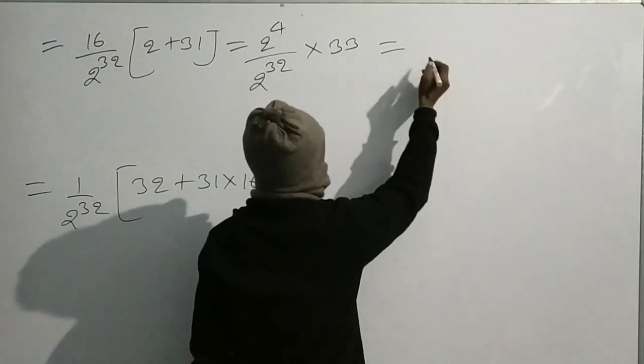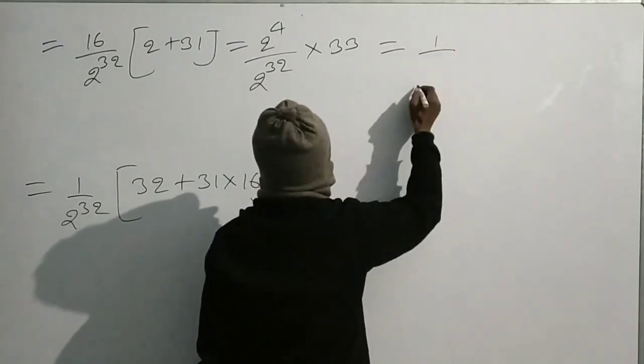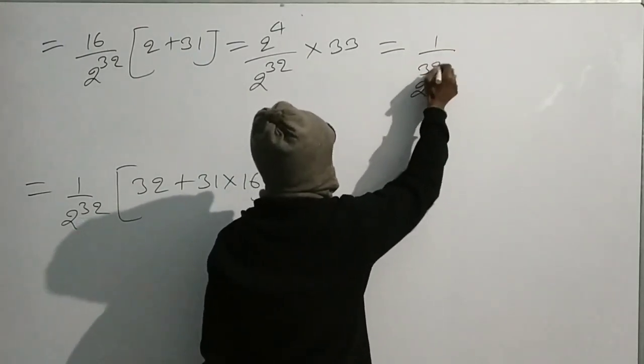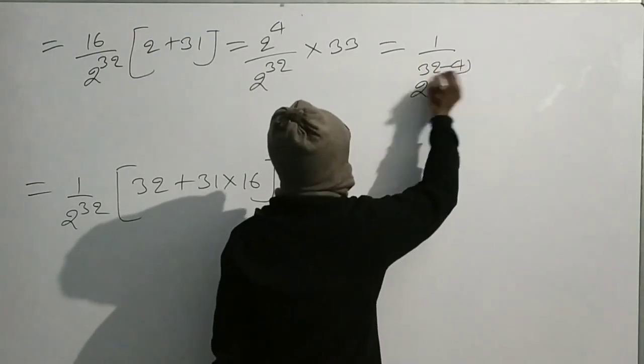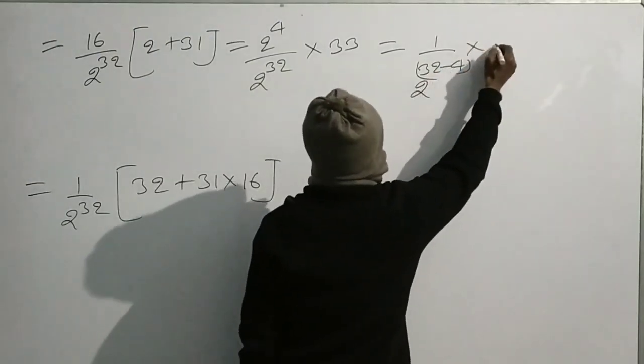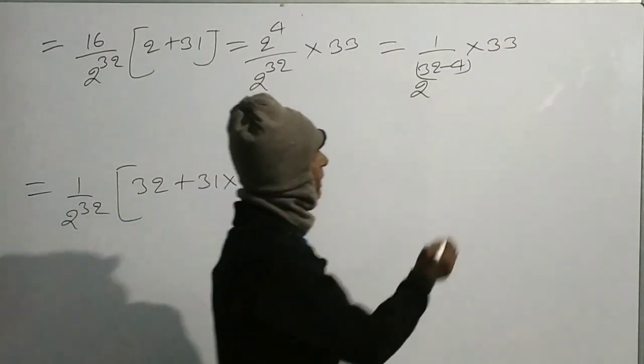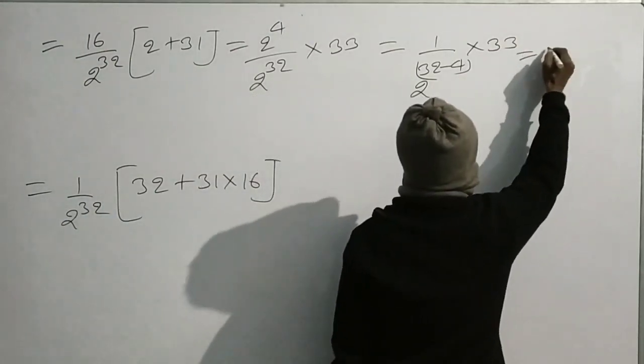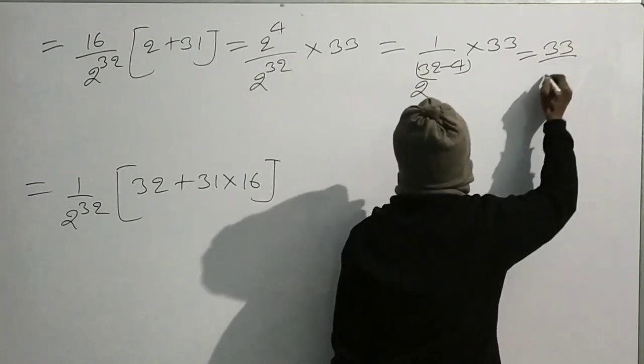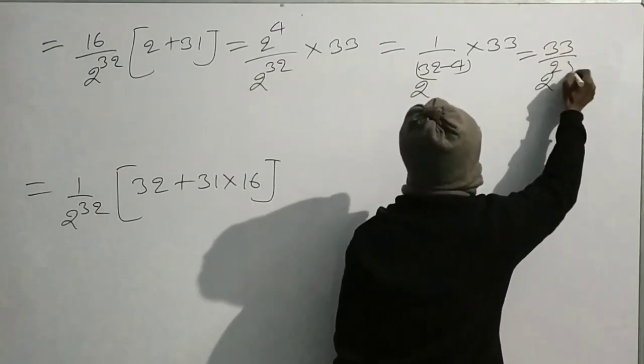That is equal to 1 by 2 to the power 32 minus 4 times 33. That is equal to 33 by 2 to the power 28.